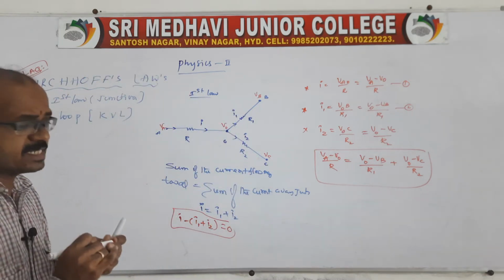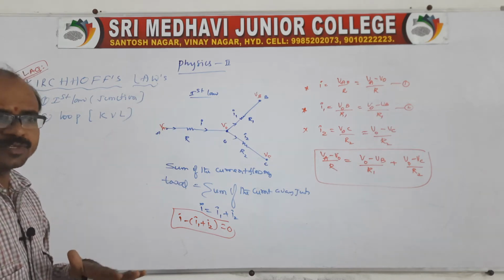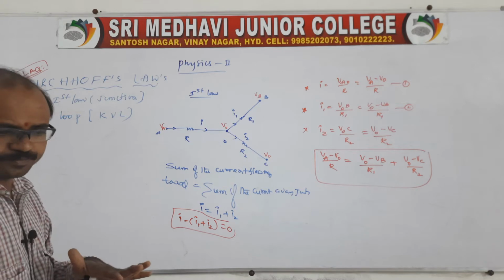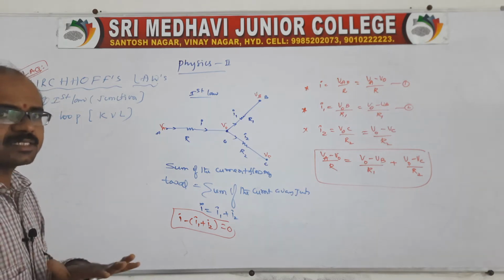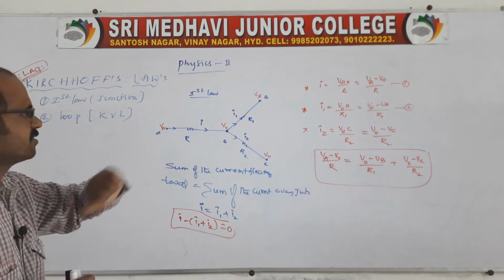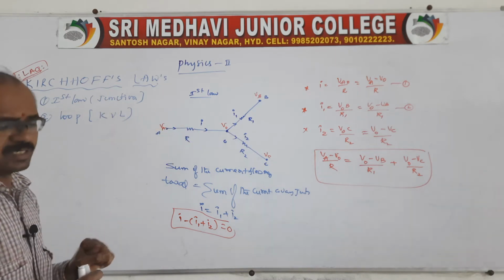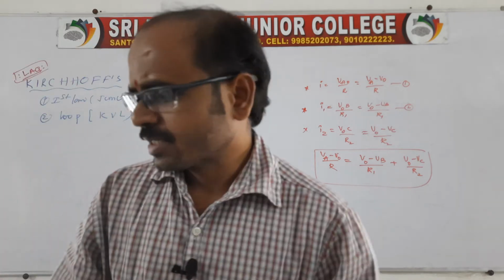Current through each branch is related to the first law. The first law is very, very important for LAQ. The first law in the sense is: sum of the current flowing towards the junction is equal to sum of the current flowing away from the junction. This is related to the first law in case of Kirchhoff laws.